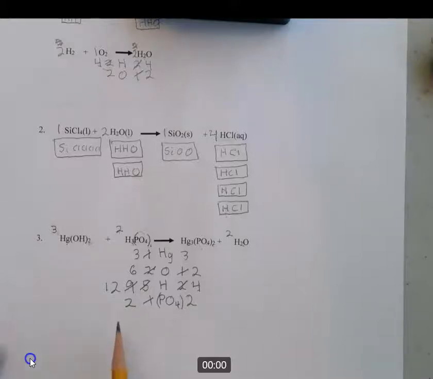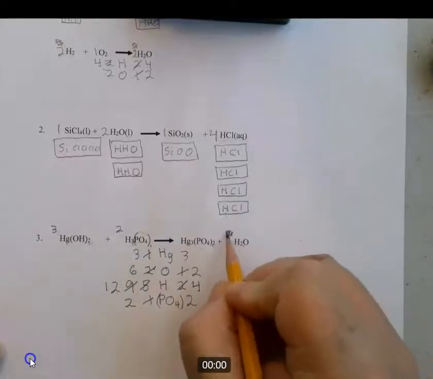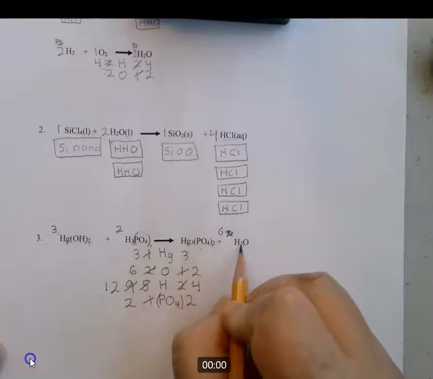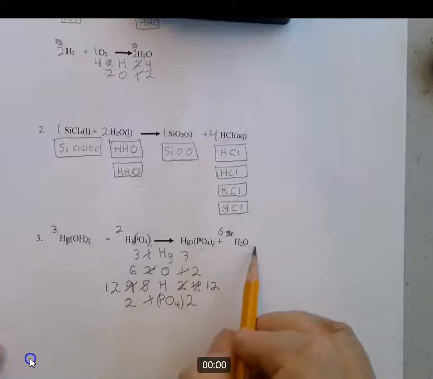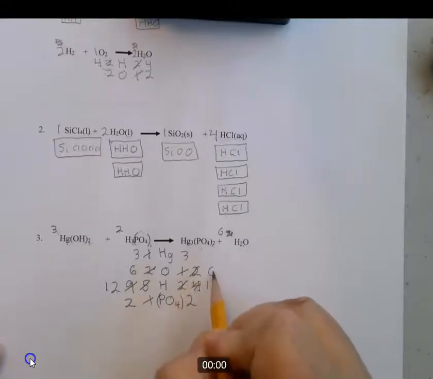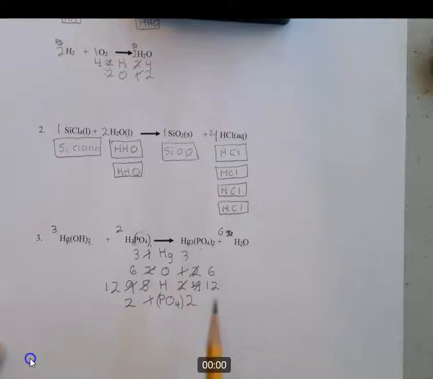All right, so we now have 12 hydrogens on this side and 4 on this side. Well, we want to get 12, so I'm going to take away that 2 and change it to a 6. So 6 times 2 is 12. And now I have 6 oxygens there, so that's going to change this to 6. And so, hey, look what we have.